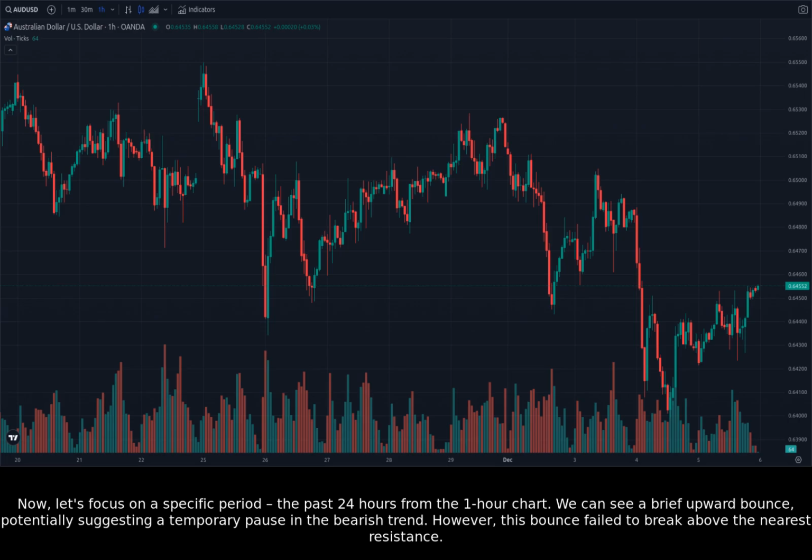Now, let's focus on a specific period, the past 24 hours from the 1-hour chart. We can see a brief upward bounce, potentially suggesting a temporary pause in the bearish trend. However, this bounce failed to break above the nearest resistance.